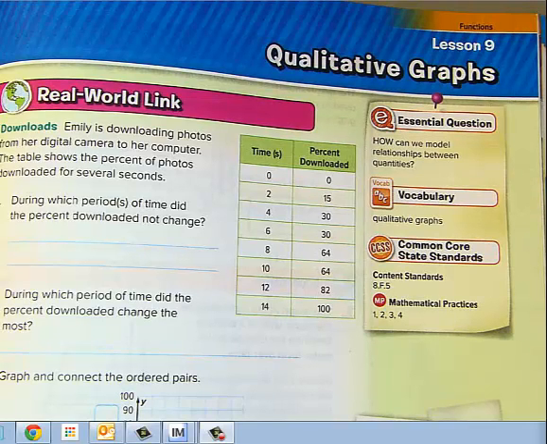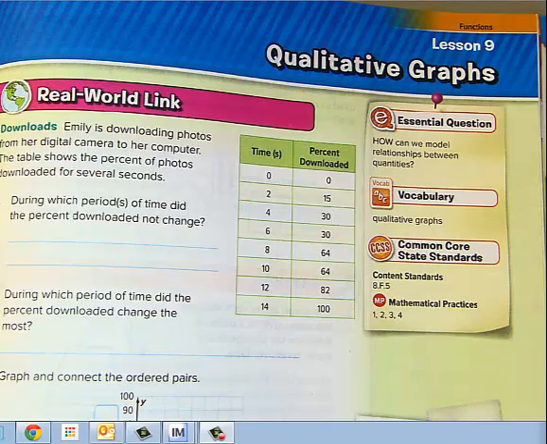Neugebauer today. Go ahead and open up your books to page 347. This is lesson 9, qualitative graphs. Okay, so once again, page 347. Go ahead and open up your books. Pause if you need to get them out.